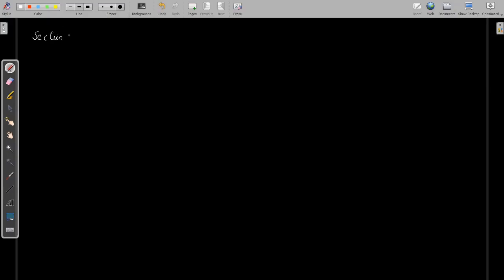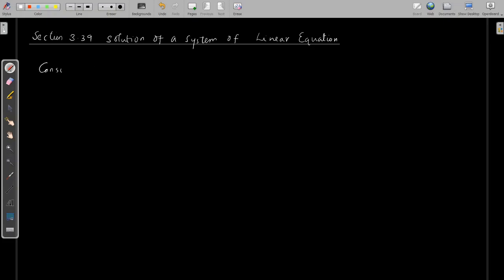Today we discuss section 3.39. In this section we discuss the solutions of a system of linear equations using matrices. For the sake of simplicity, we start with a simple matrix, say a 3 by 3 matrix. For that we consider the system of